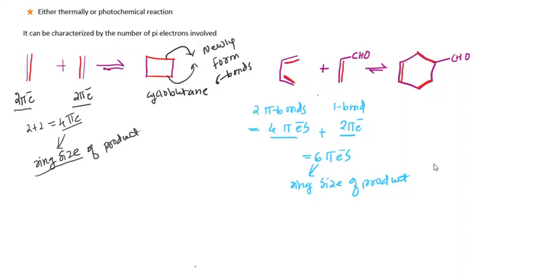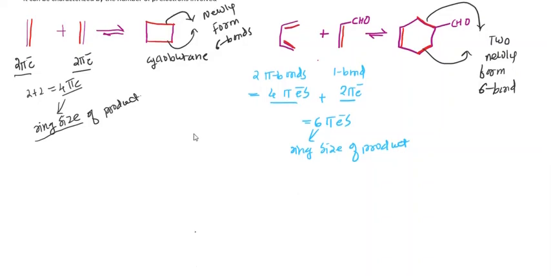Again you can see here, these two bonds are the newly formed sigma bonds. Whenever we consider cycloaddition, in the product two new sigma bonds are always formed. Either you consider a 2 pi plus 2 pi system or a 4 pi plus 2 pi electron system, two new sigma bonds are always formed.